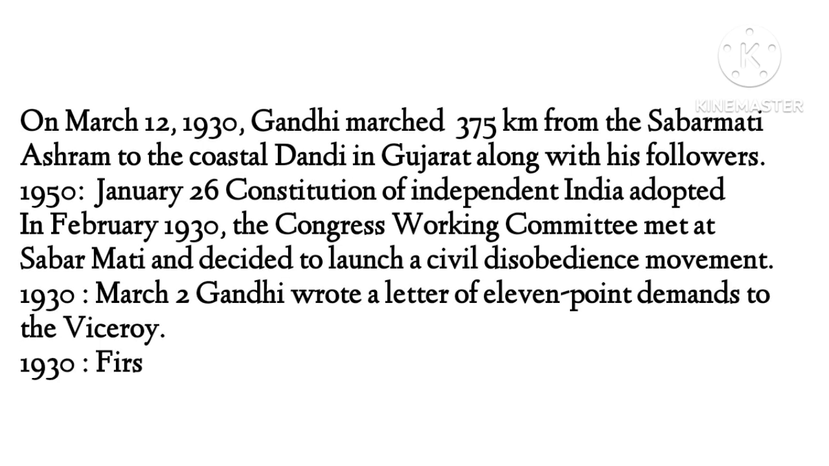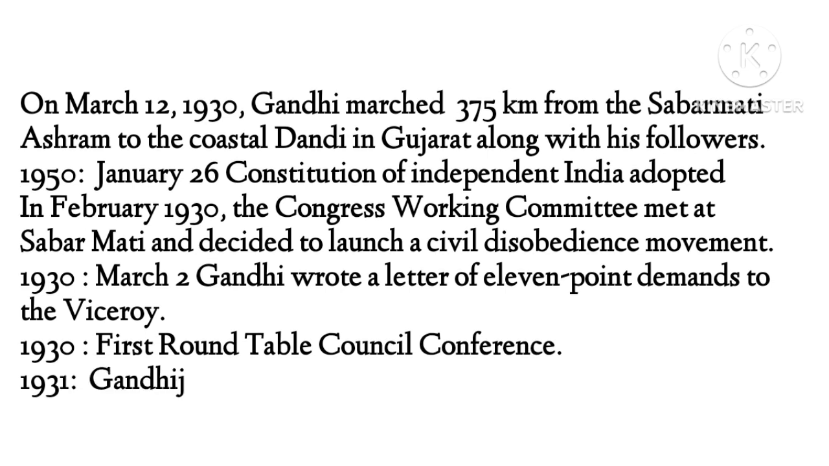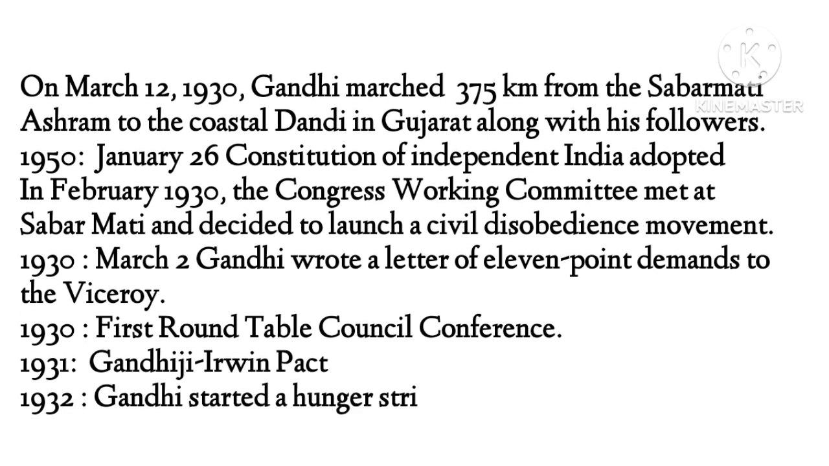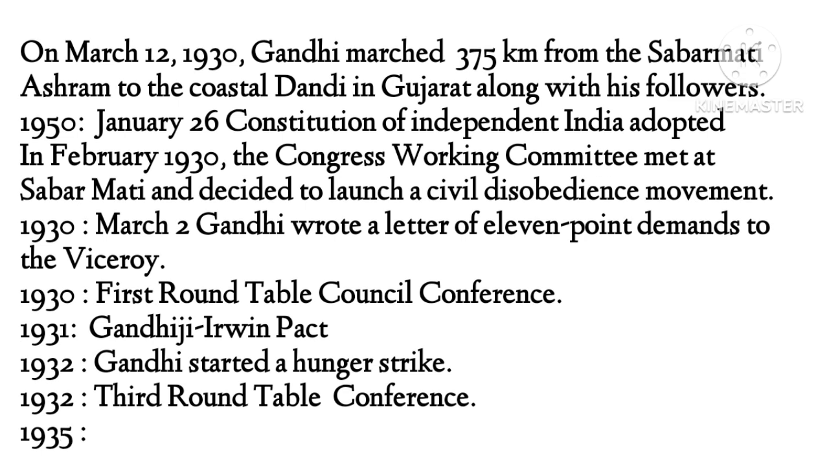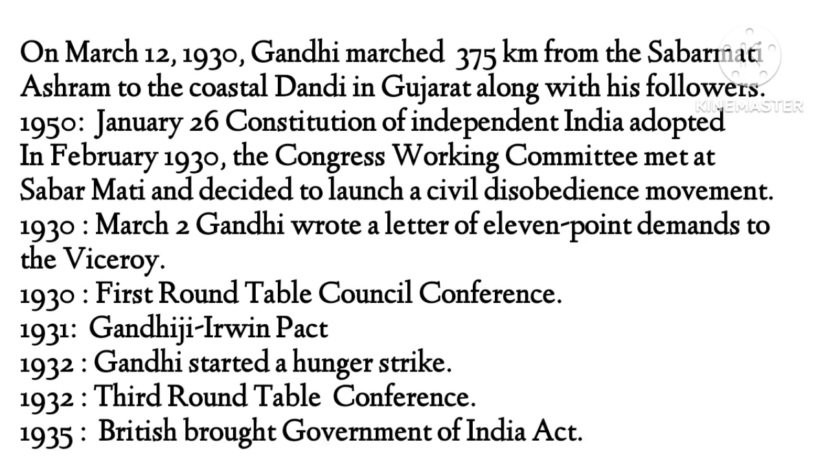In February 1930, the Congress Working Committee met at the Sabarmati and decided to launch a civil disobedience movement. 1930, March 2nd, Gandhi wrote a letter with 11 points of demands to the Viceroy. 1930, first round table conference held at London. 1931, Gandhi-Irwin Pact. 1932, Gandhi started a hunger strike. 1932, third round table conference held at London.